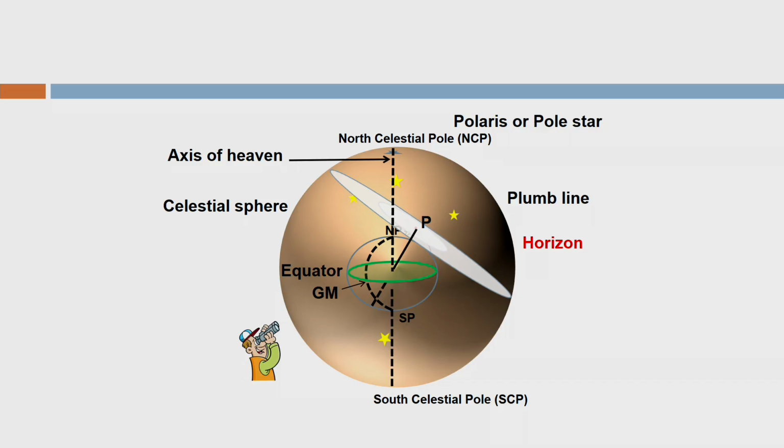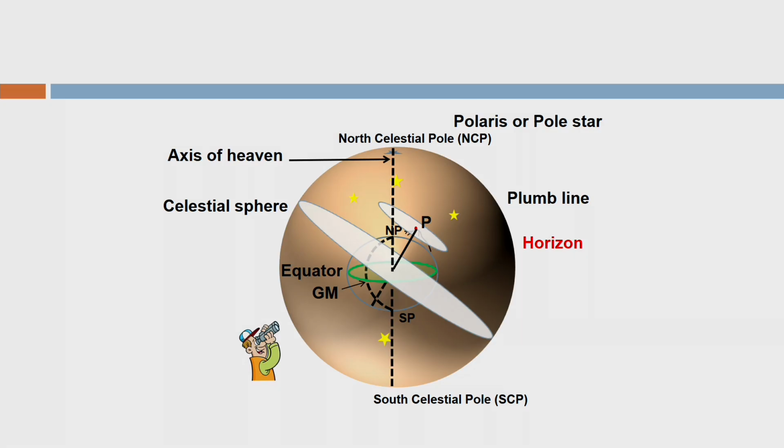As we discussed earlier, there is no meaning of the 6400 kilometer distance between the center of the Earth and the observer on the Earth. Why? Because the celestial sphere itself has infinite radius, and secondly, we do not have any concern with the distance between the two points. So, I can even bring this horizon, which is passing through point P, to the center of the Earth.